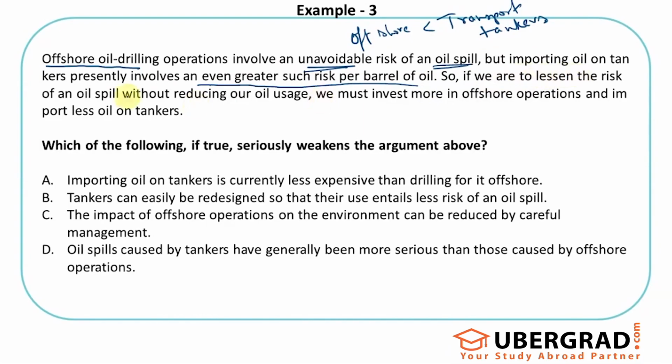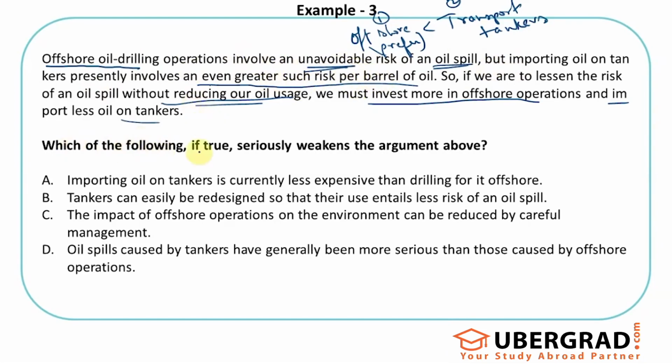So if we are to lessen the risk of an oil spill without reducing our oil usage, so assume that there is no way I can cut down my oil usage, then the other thing is to lessen the risk of oil spill. To maintain the same amount of production, we have to select one of these two options, right? Assuming these are the only two choices, we do not want to cut down our usage. So the only choice is to invest more in offshore operations and import less oil on tankers. This is what the author is concluding, because he says that oil spill risk is less in offshore drilling than in oil tankers.